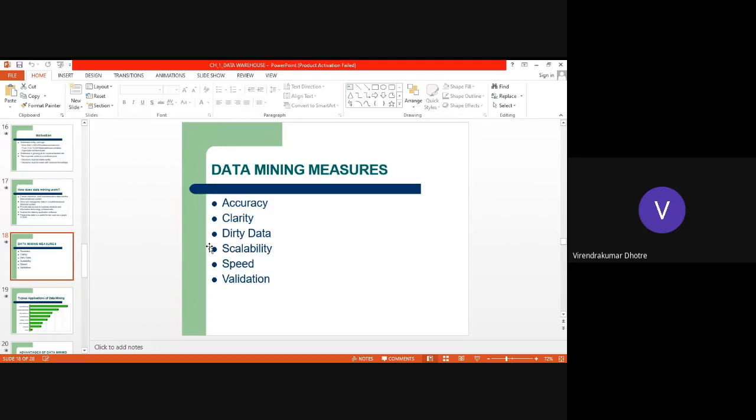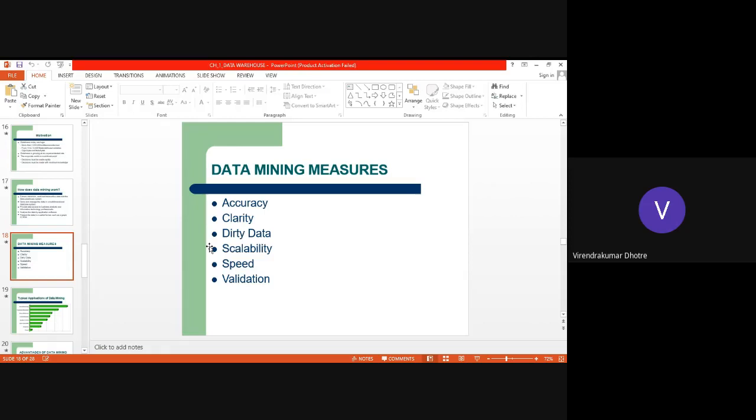Suppose I am searching for shoes. It will ask me what shoe size, what price range you want, which brand you want, like this. This will give you accurate data and will not display information which is not useful to you. You don't want to waste time on that. So such kind of filter, dirty data. So data mining can give you this. Data mining removes the maximum dirty data and gives only useful information in maximum cases.